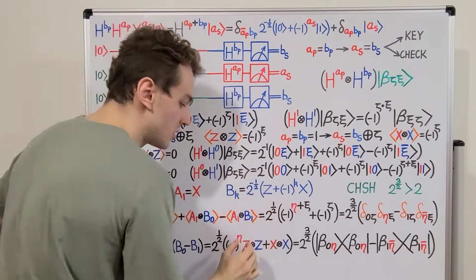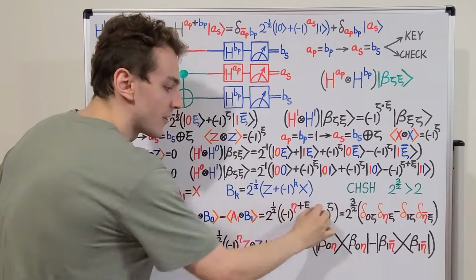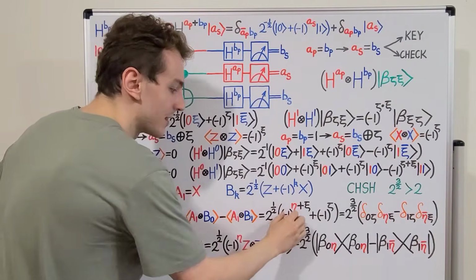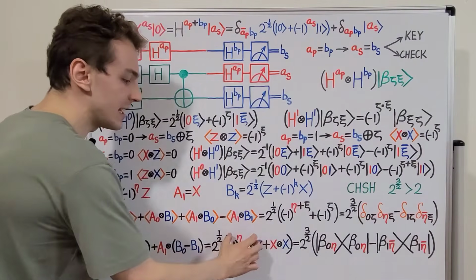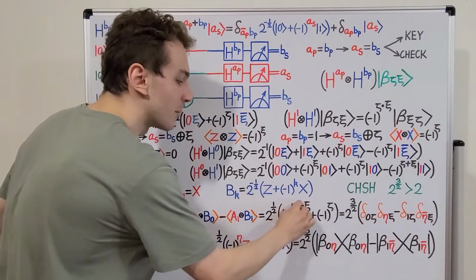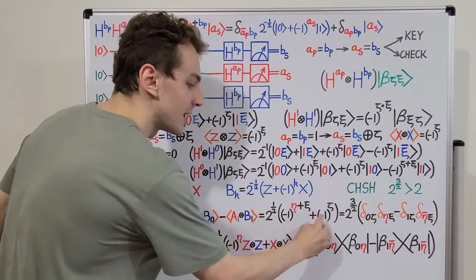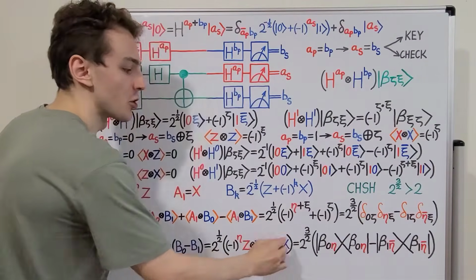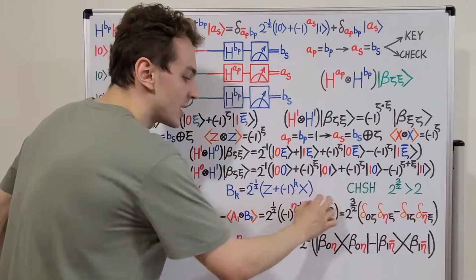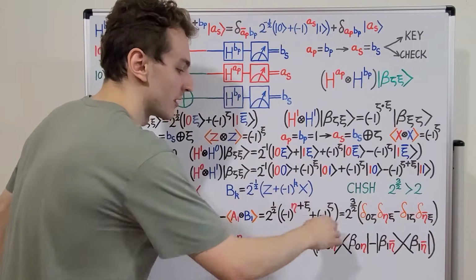And if we substitute those values for the expectation value, we can also combine this minus 1 to the power of eta with minus 1 to the power of xi, and then we get minus 1 to the power of eta plus xi. And over here we get plus minus 1 to the power of zeta. So that comes from this expectation value of the XX term. So now we have a general way of writing this expression.